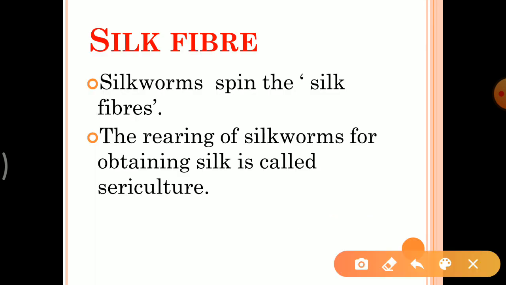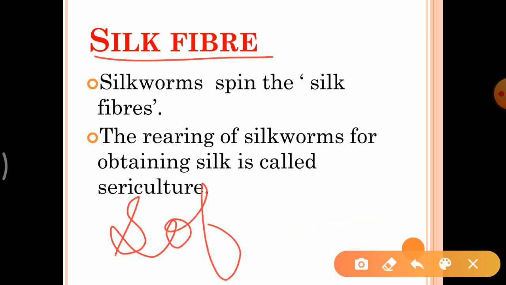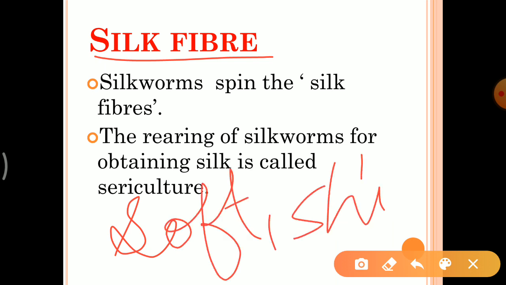so what is silk fiber? Silk fiber is a very soft and shiny fiber. Maybe you have seen your mother or your grandmother wearing silk saris. So those silk saris are made up of the silk fiber. The silkworm spins the silk fiber.